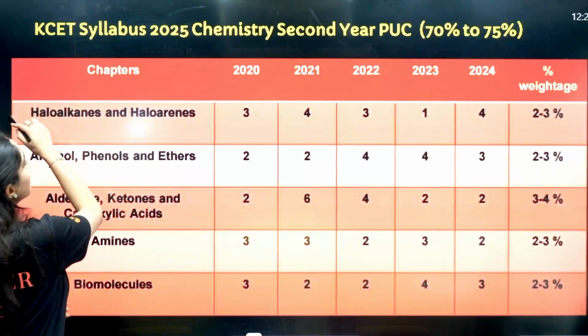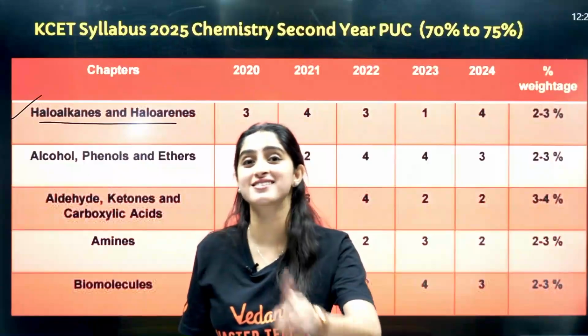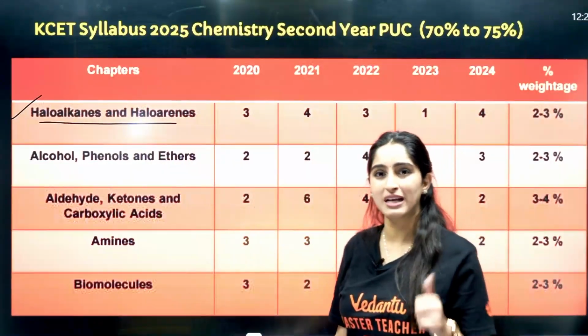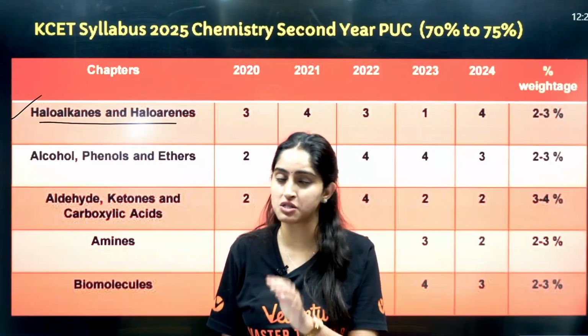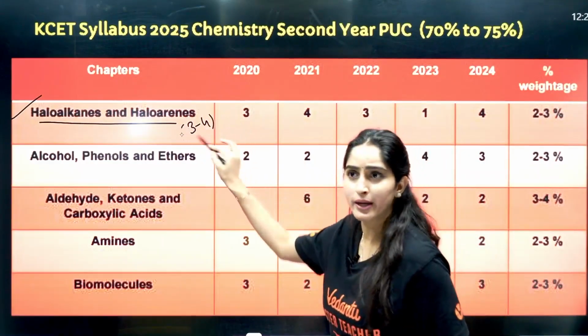Next is haloalkanes and haloarenes. This whole is your organic chemistry, and the base is there in GOC, right? So from haloalkanes and haloarenes, SN1 reactions and SN2 reactions are very important, right? Then you can expect around 3 to 4 questions from here, right?